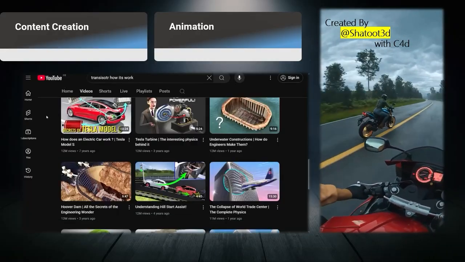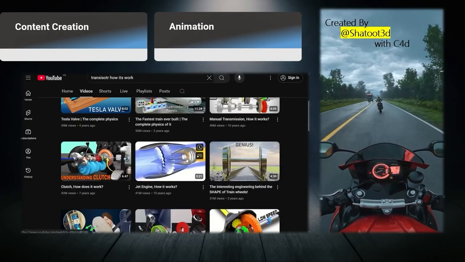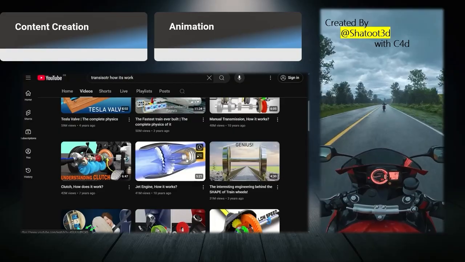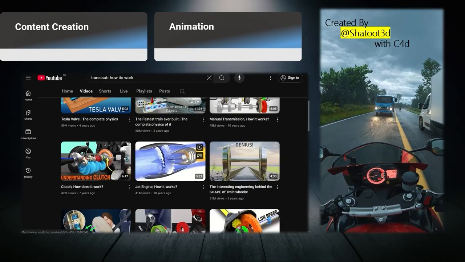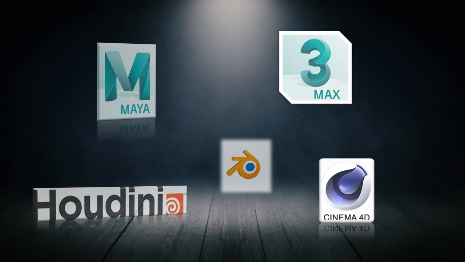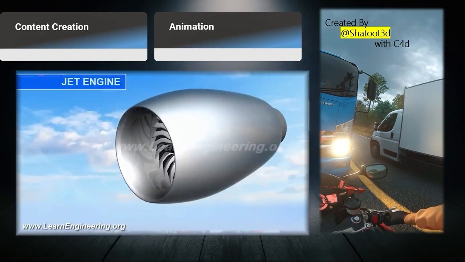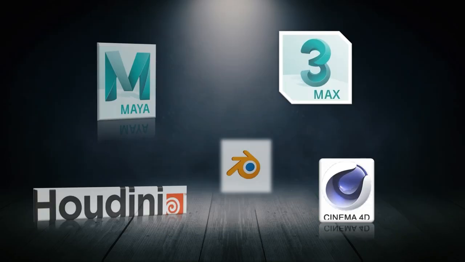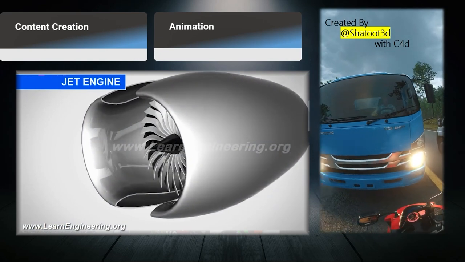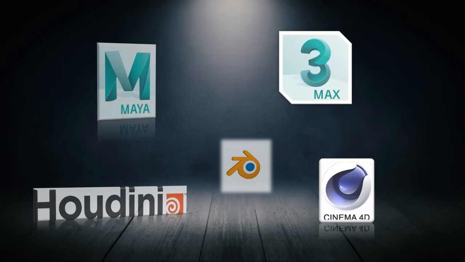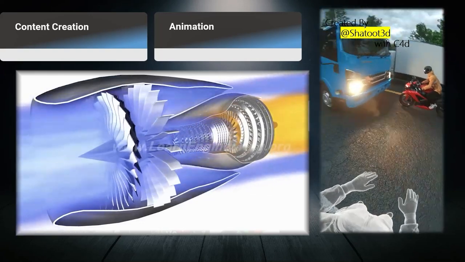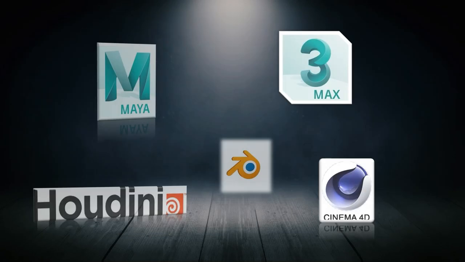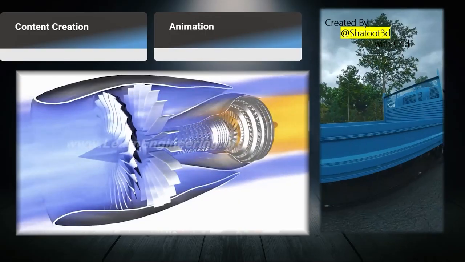As we mentioned, professional content creation is another area. For example, on the left, you can see Sabin's YouTube channel. He visualizes all lessons in 3D. This makes it much easier to understand complex things like how an airplane engine, a car differential, or a transistor works. On the right, you can see an eye-catching animation. The source and creator of the video are credited.